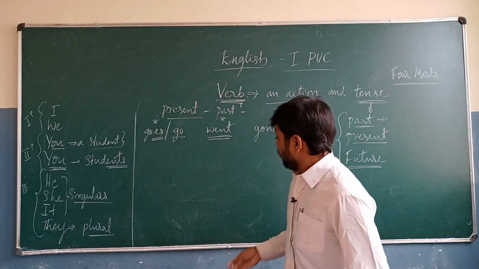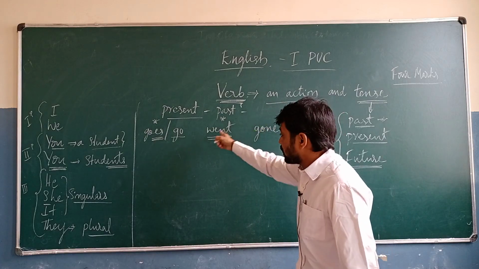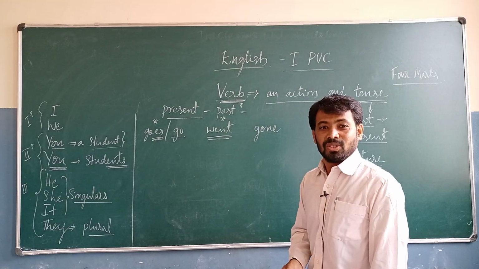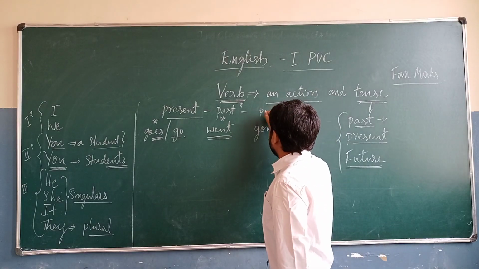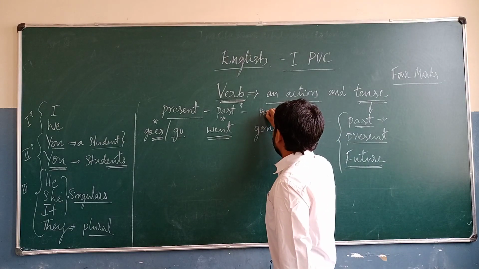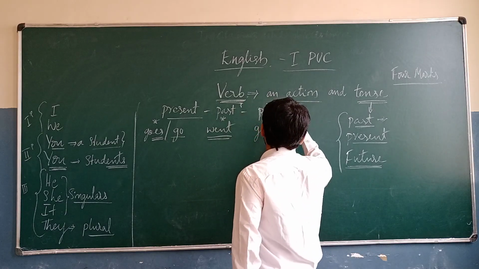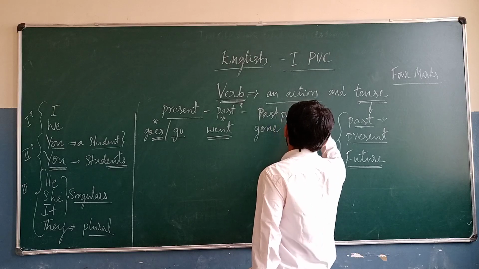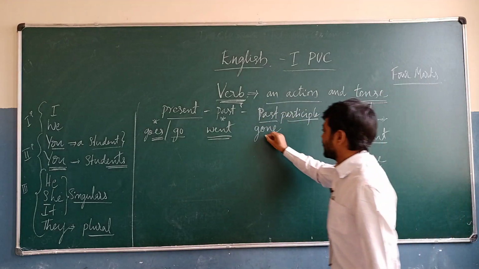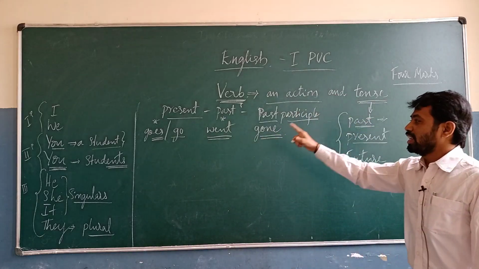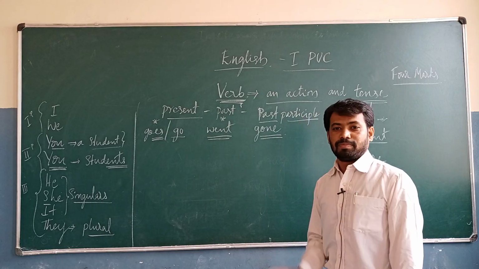Then they are going to give the present tense verb in the bracket, and you are going to write the past tense verb. We will see that one later. And then the past participle verb form. So this is gone. Go, went, gone. This is the past participle verb form.